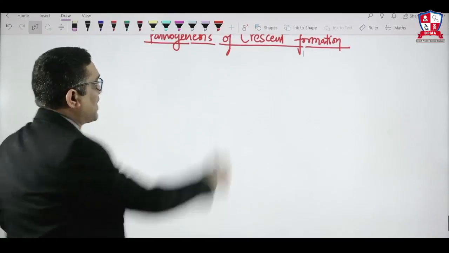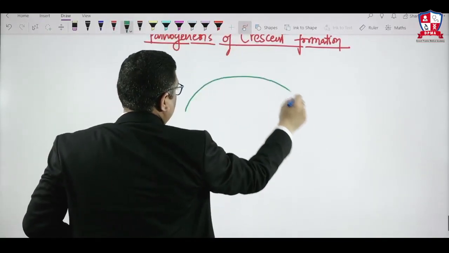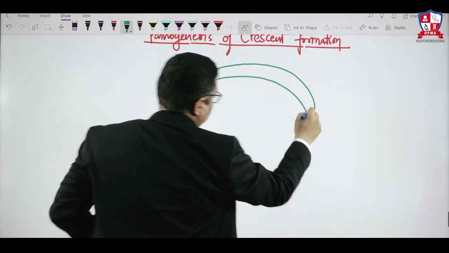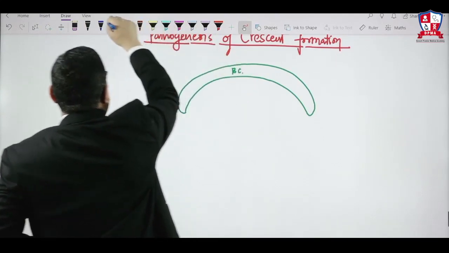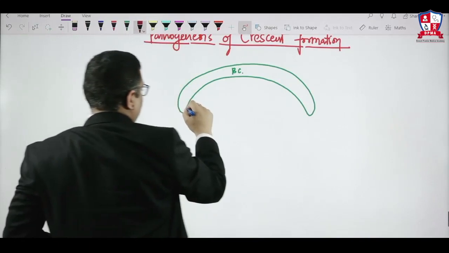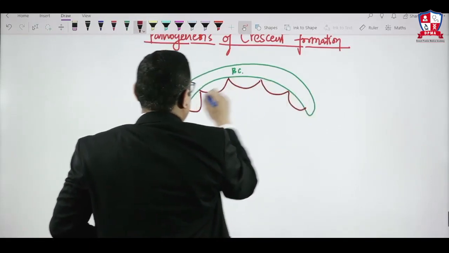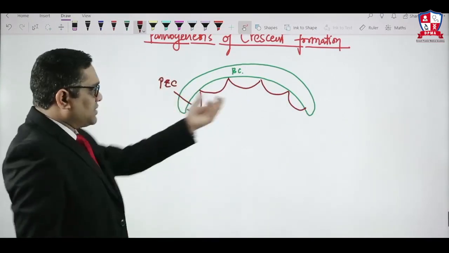Now again, I will go back to the basics of electron microscopy, which I had explained to you. There is a Bowman capsule, which I'm drawing here. The Bowman capsule is lined by parietal epithelial cells, and then there is the urinary space.